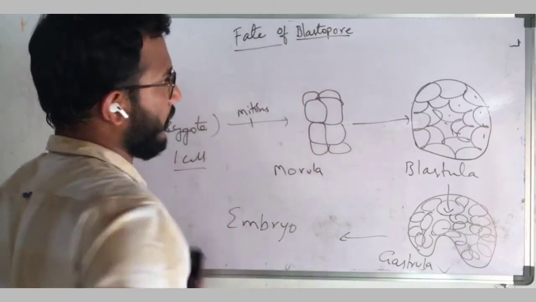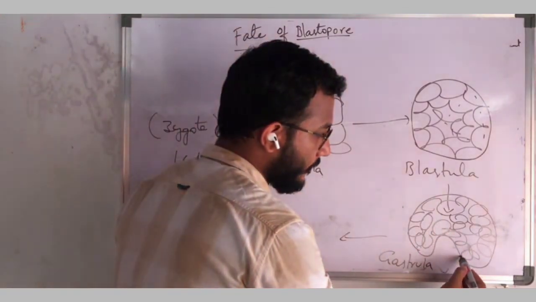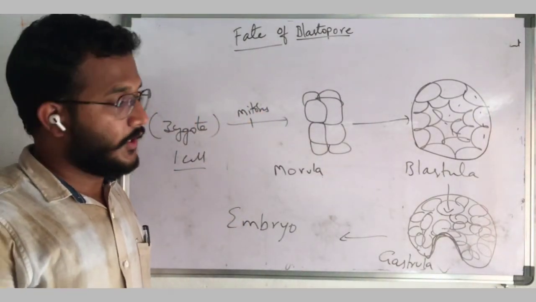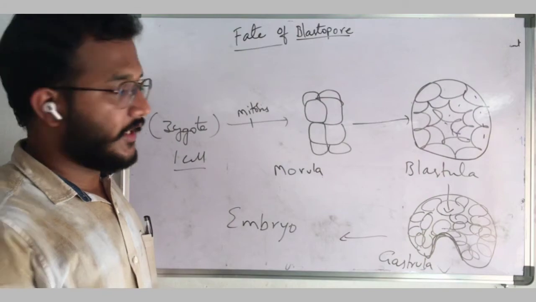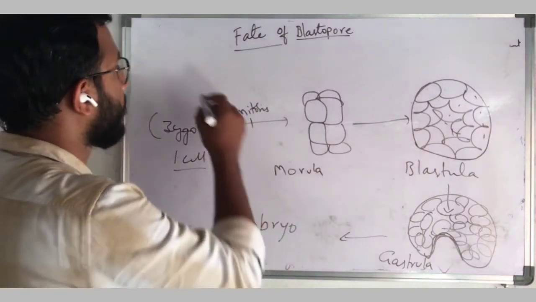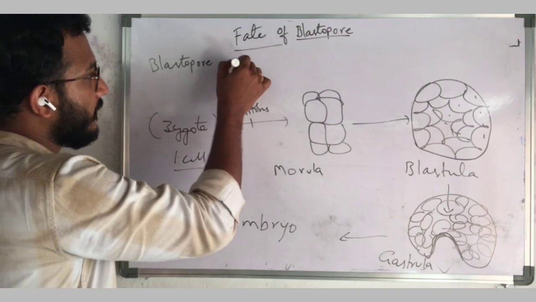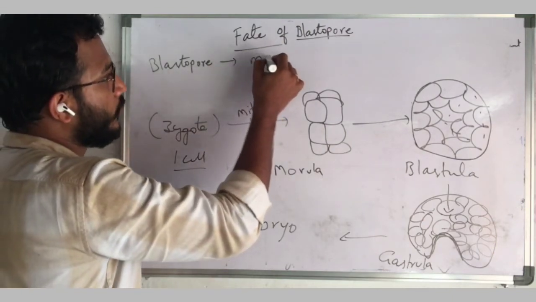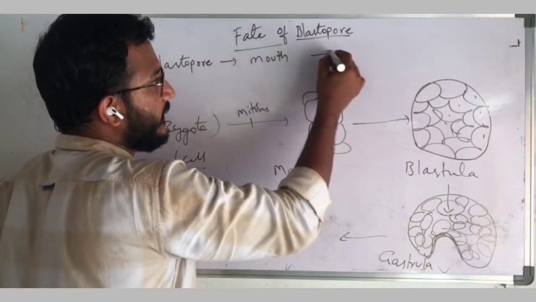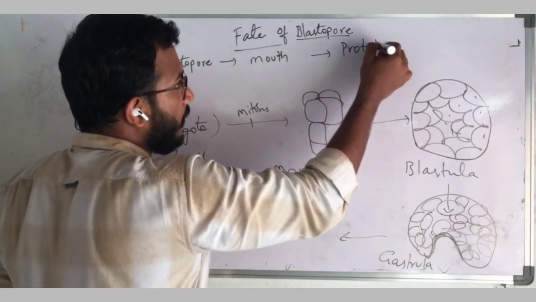Fate of blastopore. What is blastopore? During the development of the embryo, a small opening is developed at first. So, during the gastrula stage, if that blastopore for the first time is developed into mouth, and then anus is formed, so that type of animals we can call as protostomes.